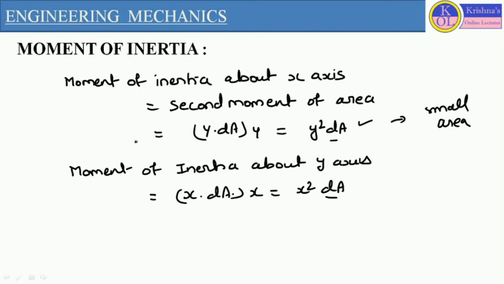Now, if we want to define the moment of inertia for the total plane in terms of these small areas, if we are dividing that plane into number of smaller areas, so in terms of smaller area, if we want to define the moment of inertia, we generally denote this moment of inertia by I. So about x-axis it will be Ixx, and about y-axis it will be represented as Iyy.